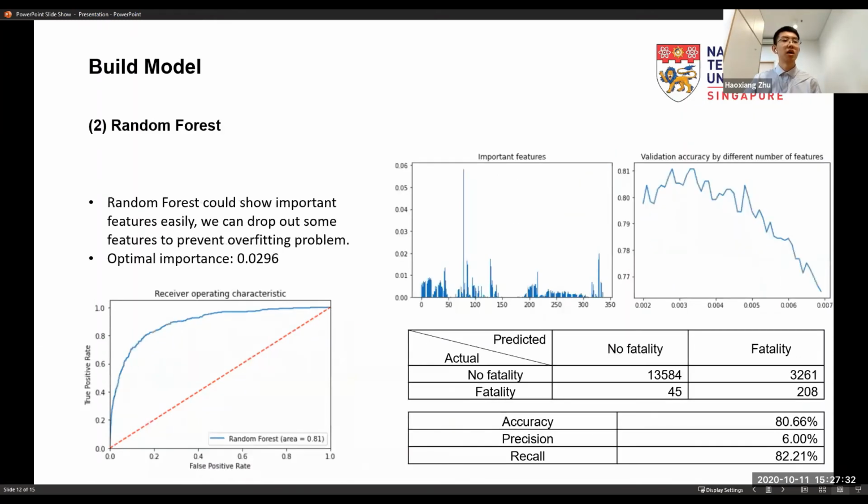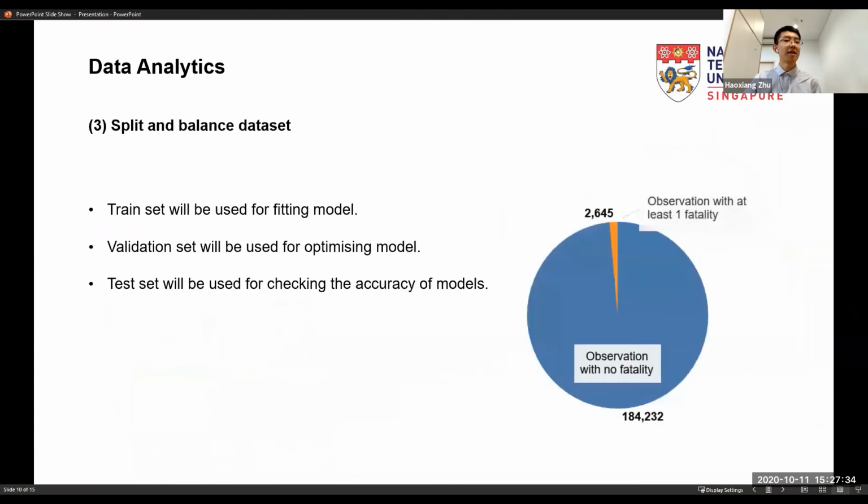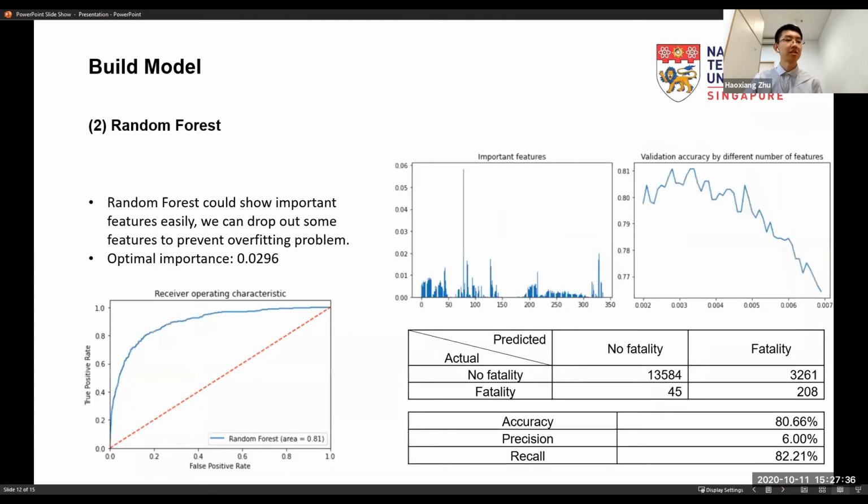So from the models we have, we can see that the random forest has the best performance on our data set, no matter accuracy, precision, recall, or the ROC area. So random forest is our best choice for this data set.